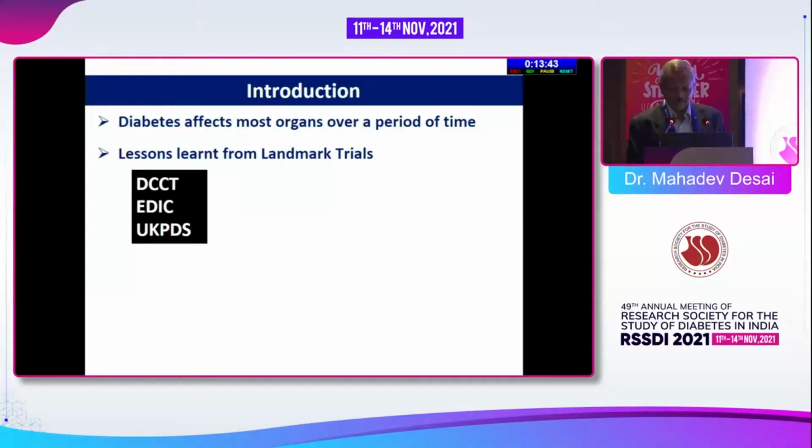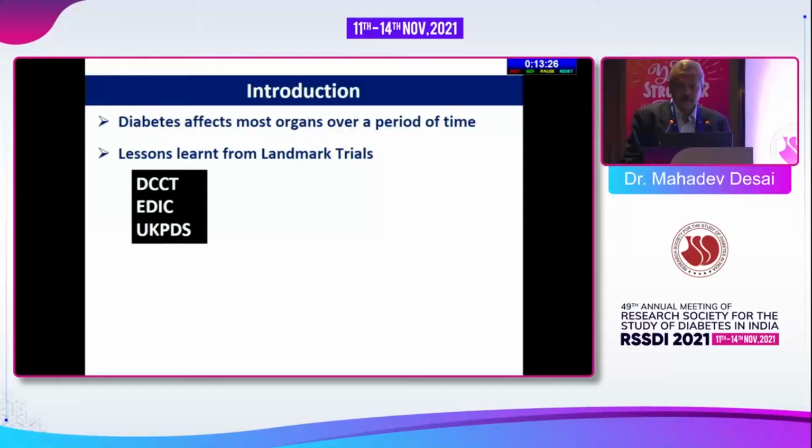DCCT was a type 1 intensive versus regular treatment of diabetes, and EDIC was the follow-up of the cohort of those patients who had participated in DCCT.